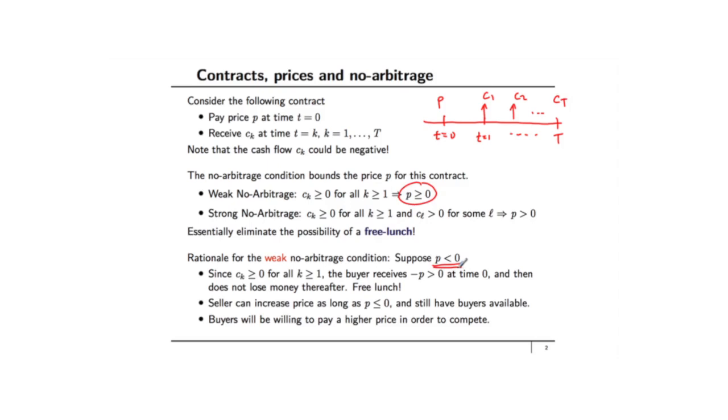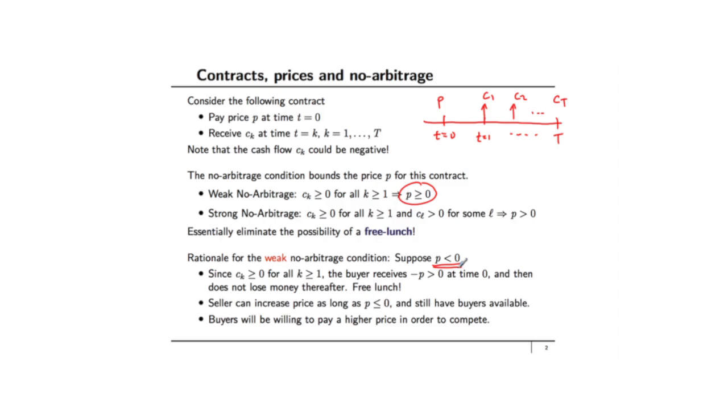Since C_k is greater than or equal to 0, you do not owe anything in the future, and the buyer of such a contract receives minus P, because P is less than 0, which means you have to pay a negative amount to receive it, which is the same thing as saying you receive a positive amount at time t equal to 0. The buyer never loses anything, and at the same time gets money at time t equal to 0. This is a free lunch. Weak no arbitrage condition says this cannot happen.